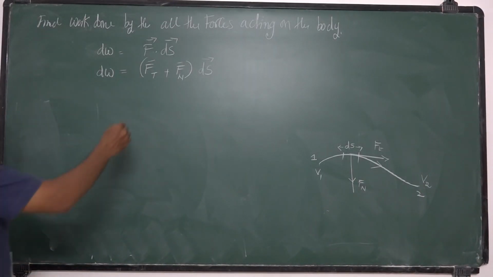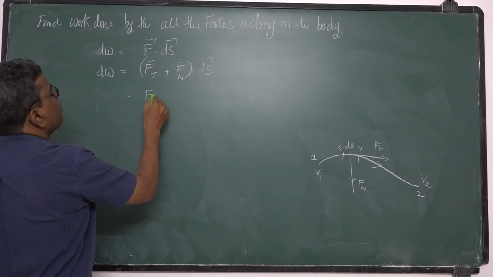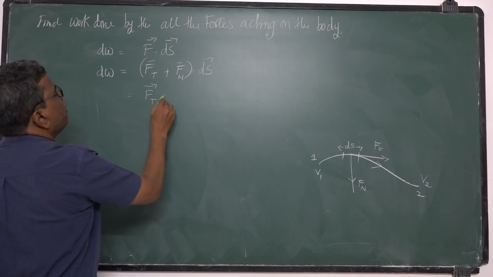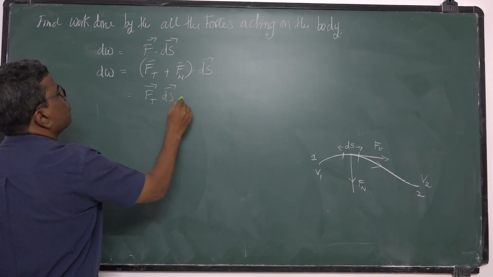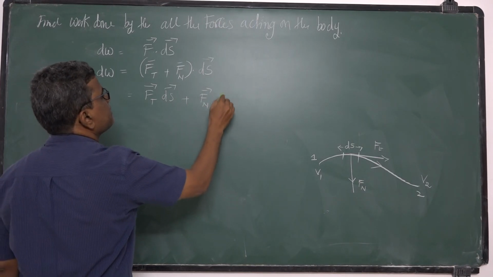Now this work done is Ft, tangential component, into ds plus Fn into ds.